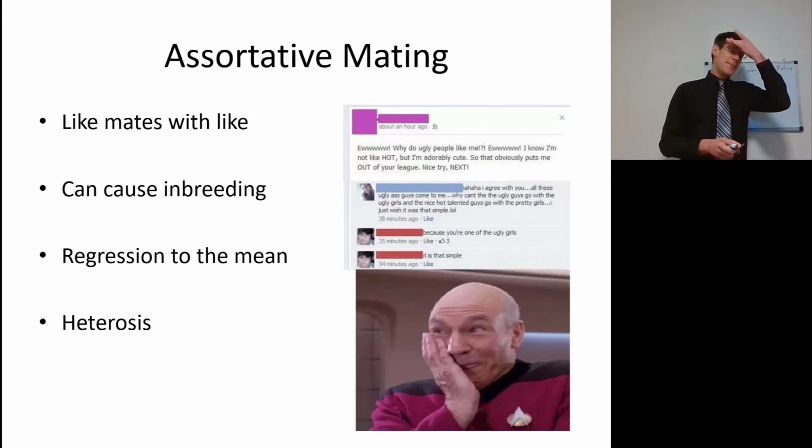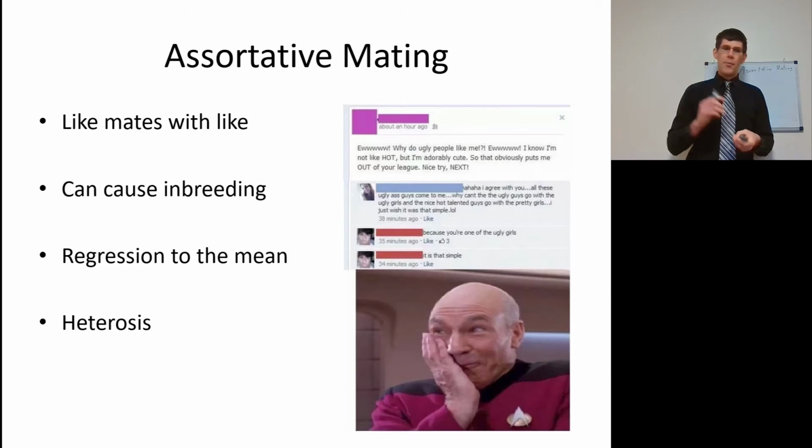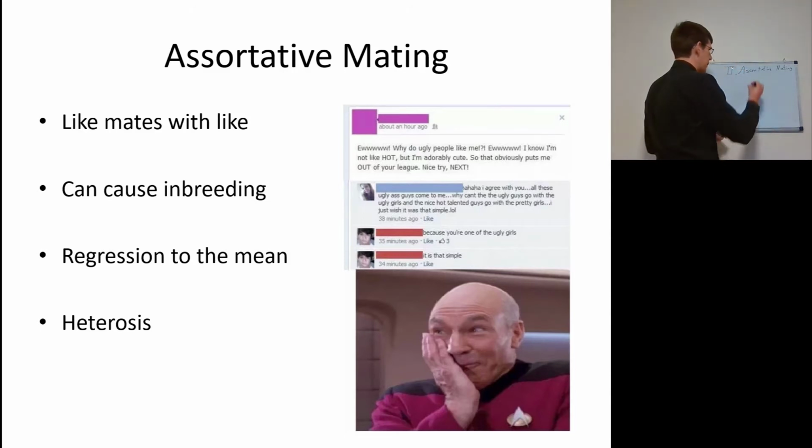Like mating with like, though, can cause inbreeding. So what happens effectively is if an organism is looking for others that are similar to it, the ones that are most similar to it are necessarily the genetic relatives. So that can be one cause of inbreeding. Another problem with like mating with like is something called regression to the mean.